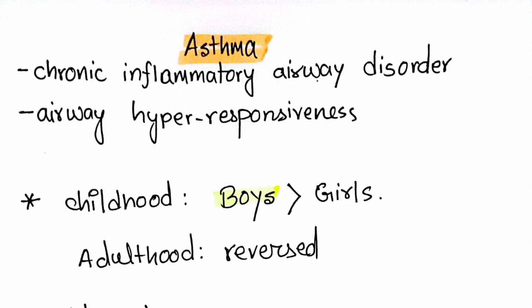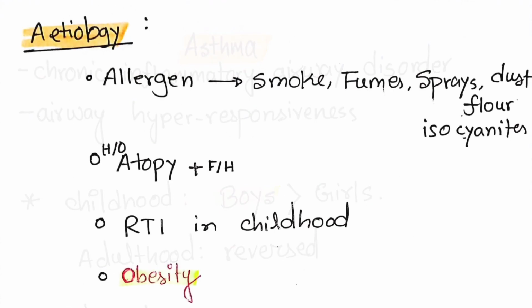Now we are going to discuss etiology and triggers which can lead to asthma. First of all, the development of asthma is likely due to a combination of genetic and environmental factors.